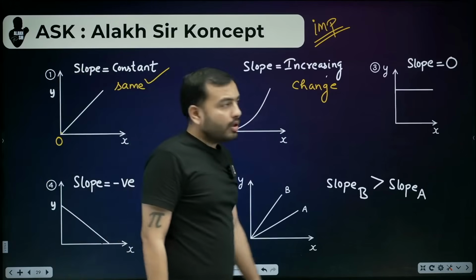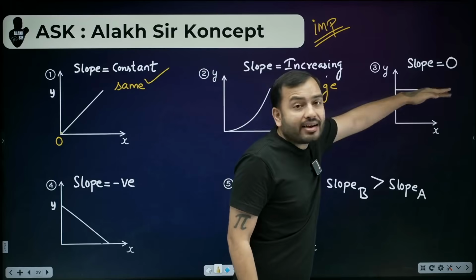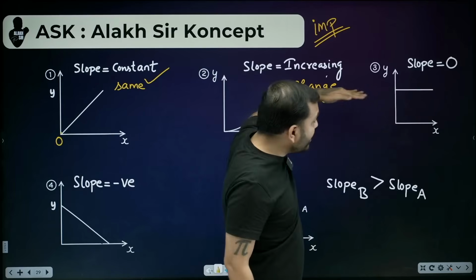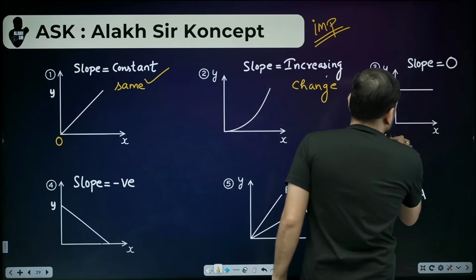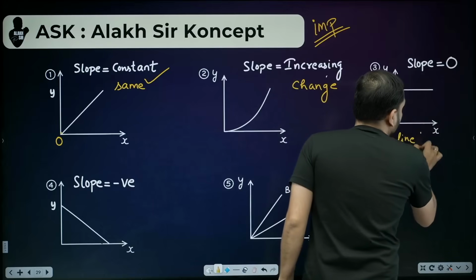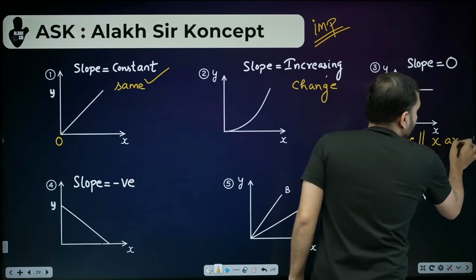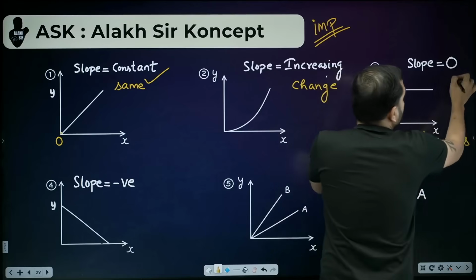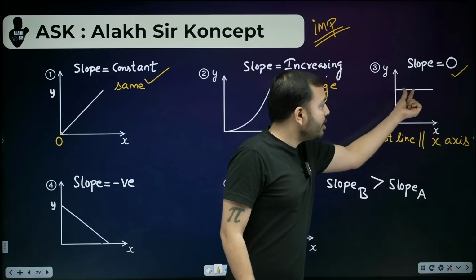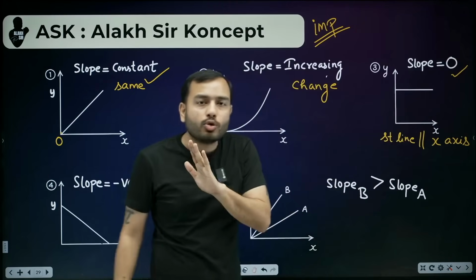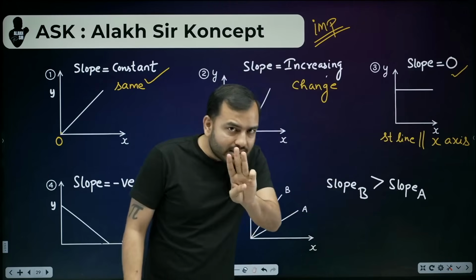Third case, if the straight line is parallel to the x-axis. If you have a straight line that is parallel to the x-axis, then in this case, how much is the slope? 0. At any point you can calculate. Here it's 0, here it's 0, here it's also 0. The slope is 0.